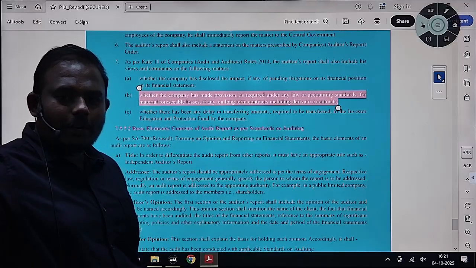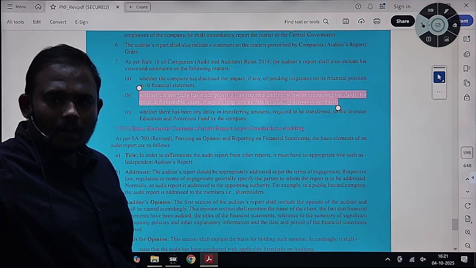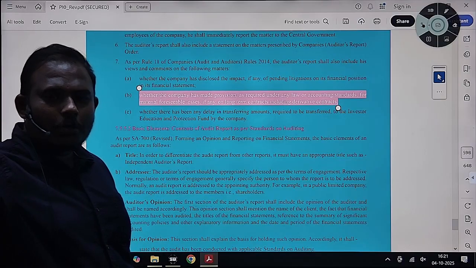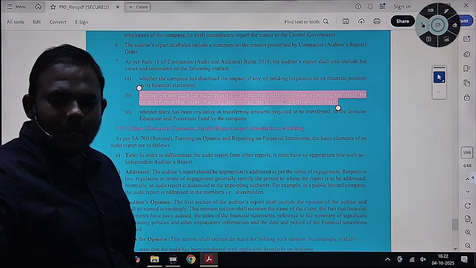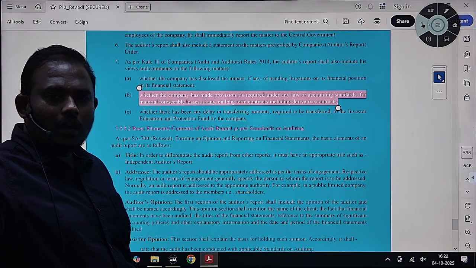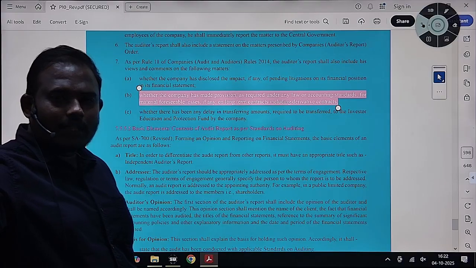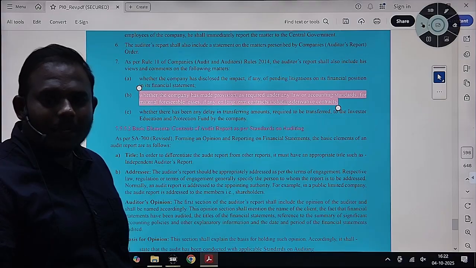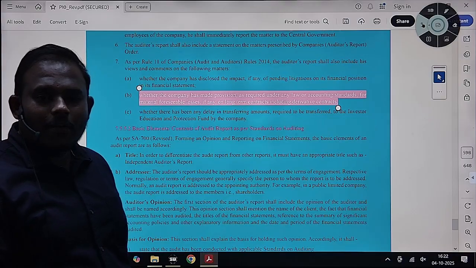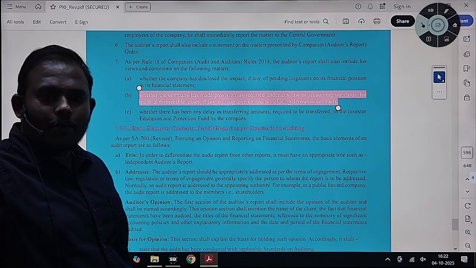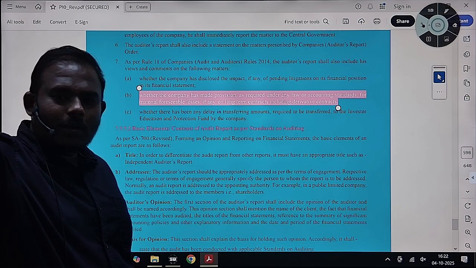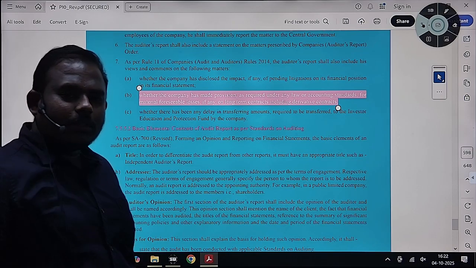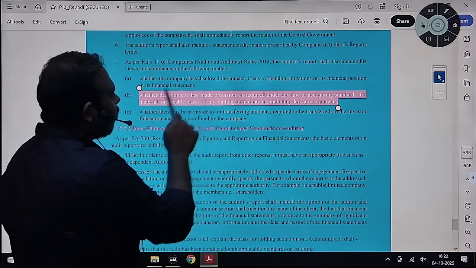Suppose you have entered into a derivative contract where you thought that the dollar price might decrease, and you have taken a selling position now. But unfortunately, the dollar price is rising depending on the market situation. Then you will be under loss, because you are selling at 100 rupees while the market price is now at 120 rupees. So, any foreseeable losses or not.